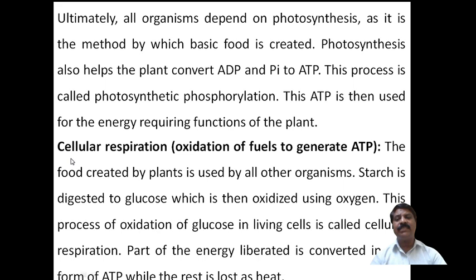Now, the second method is cellular respiration, or oxidation of fuels, to generate ATP. What happens here?